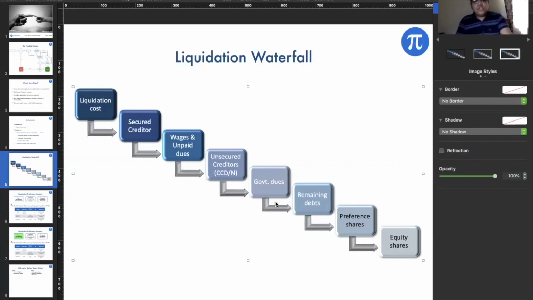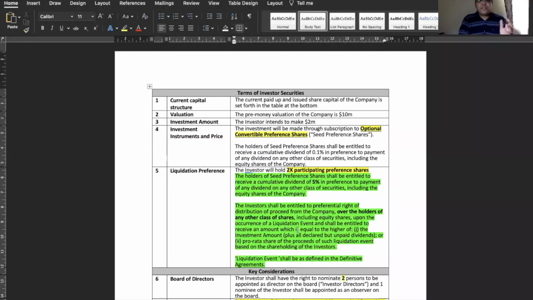If you ever see this kind of clause, legally there is no problem in it, but obviously you have to think through how it will work out for any investor who is coming in a subsequent round.